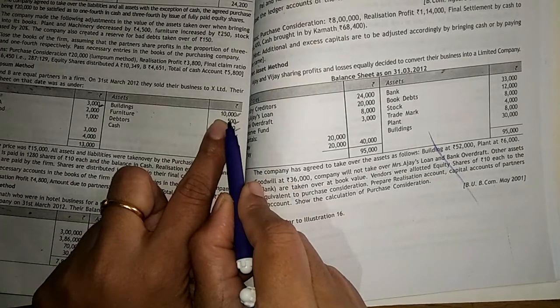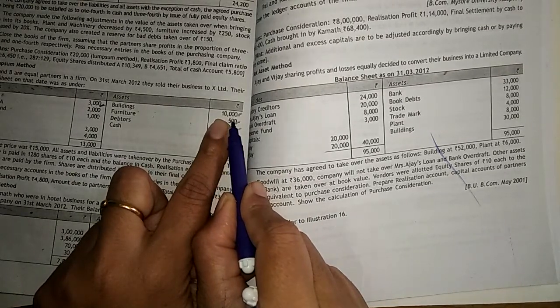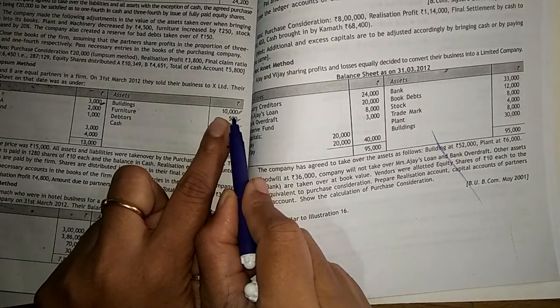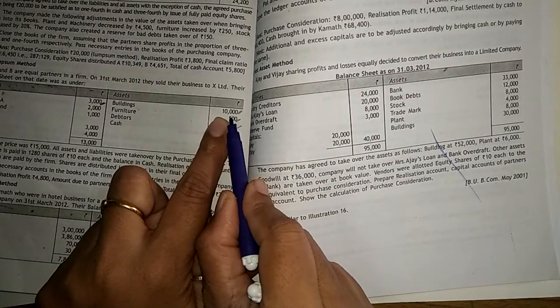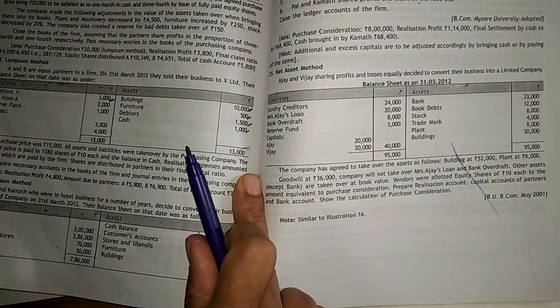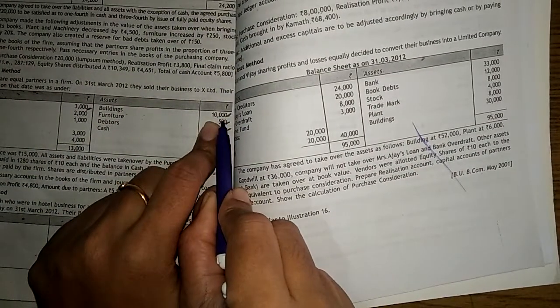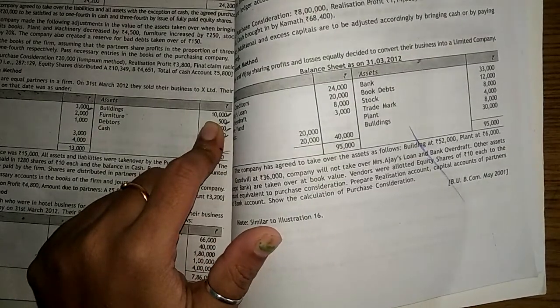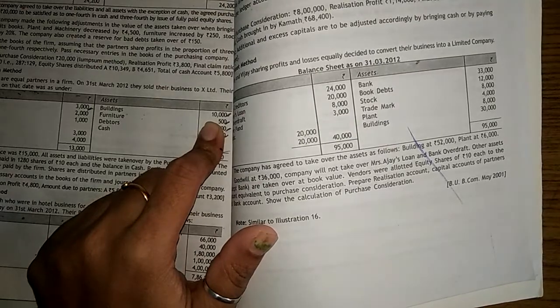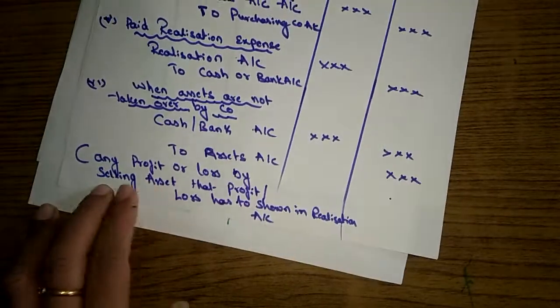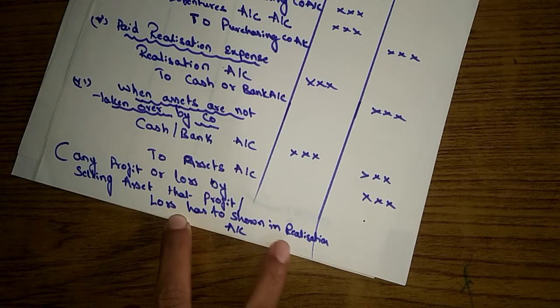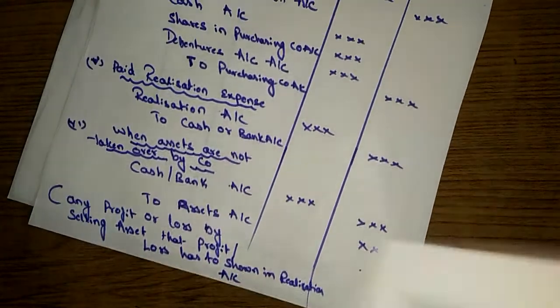So what will be the journal entry for this? Cash, bank account. How much did they get by selling this building? 12,000, right? So cash and bank account 12,000, to building account 12,000. The building account is 10,000, so how much are they earning on this transaction? They are earning 2,000. That is profit. Such profit has to be shown in the realization account. Got it? That's what the note says: any profit or loss by selling an asset has to be shown in the realization account.